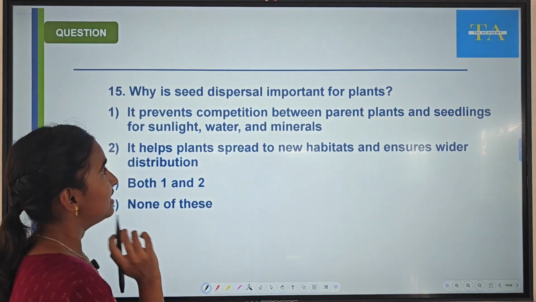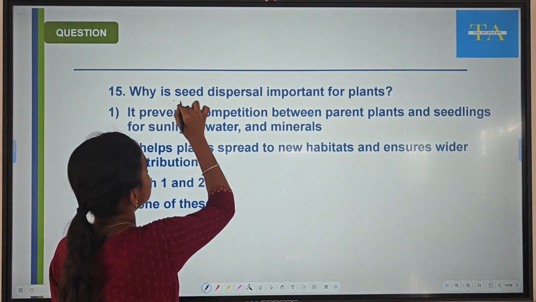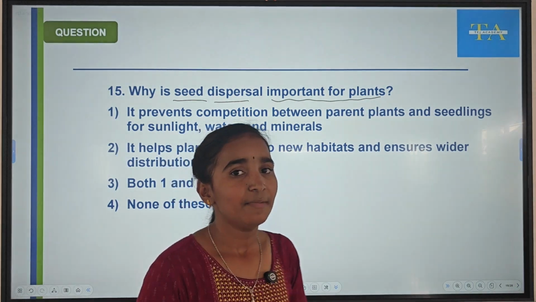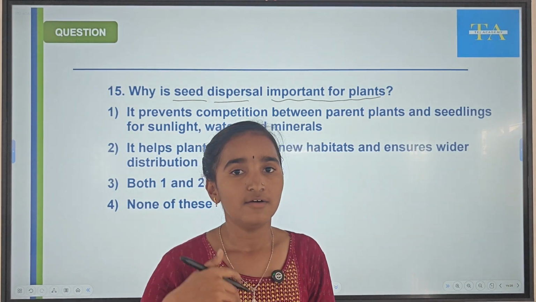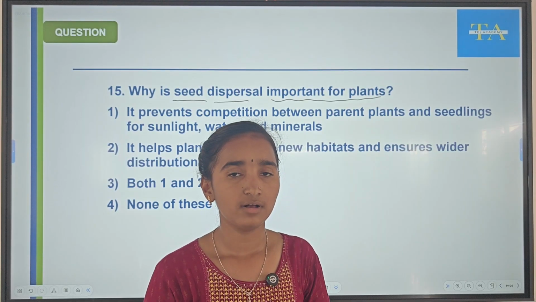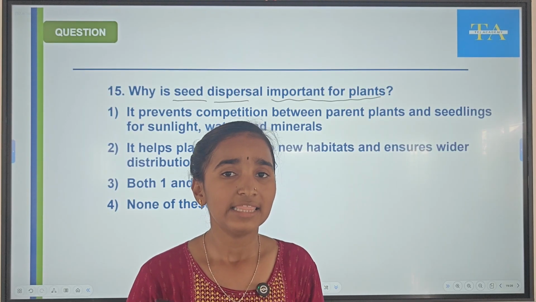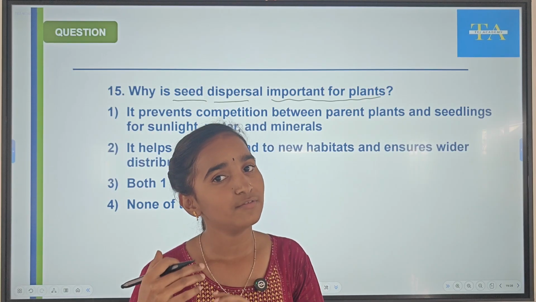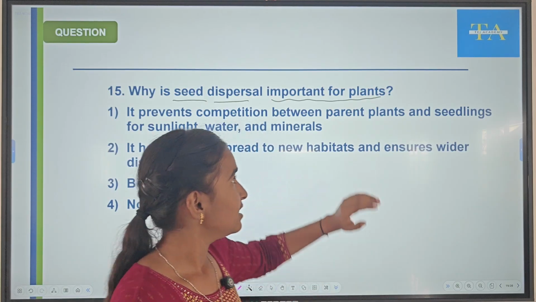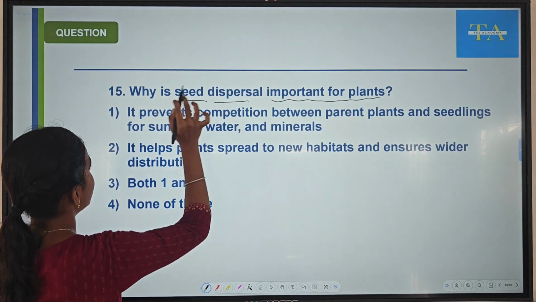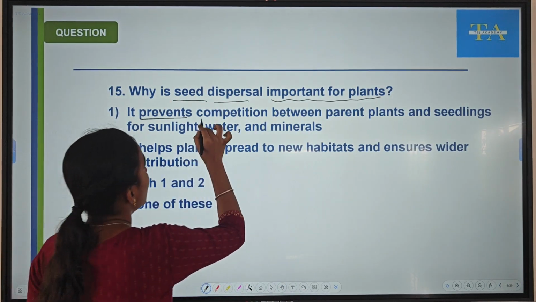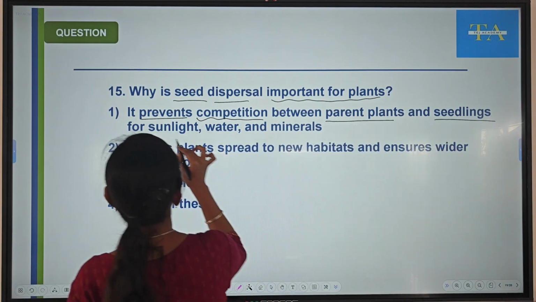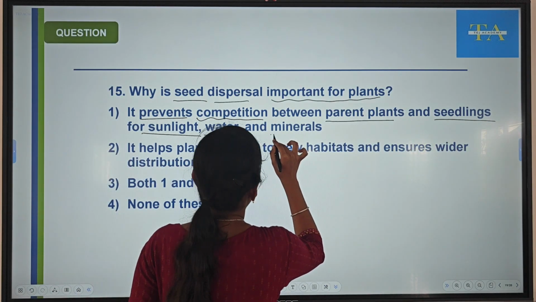Here comes our last question. Why is seed dispersal important for plants? Imagine if all the seeds fall under the parent plant and germinate, there will be competition for their survival between seedlings and also between the parents and seedlings. Hence, seed dispersal is important because it prevents competition between parent plants and seedlings for sunlight, water and minerals.